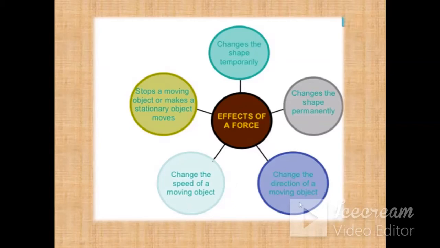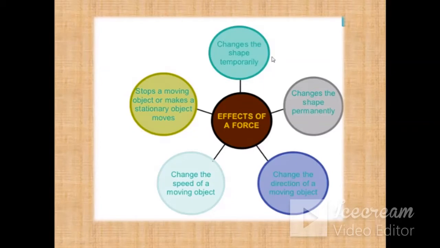Force can change the direction of a moving object. For example, when you are playing football and the football is coming towards you, if you place your foot in the path of the football, its direction is changed. Force can change the shape permanently or temporarily. For example, if you stretch a rubber band to a limit such that when you leave it, it will regain its original shape.